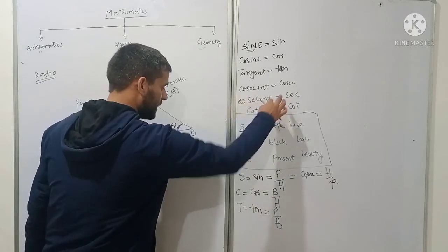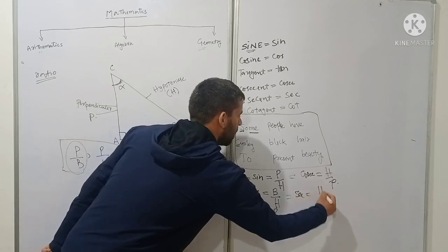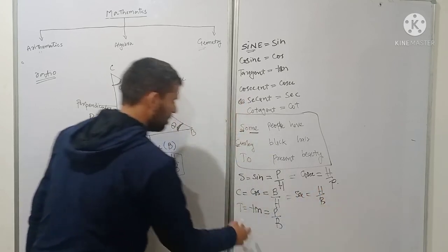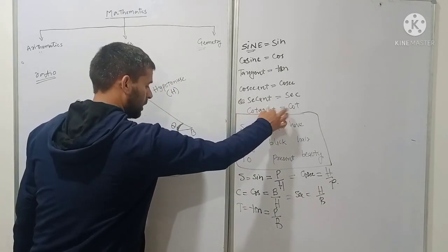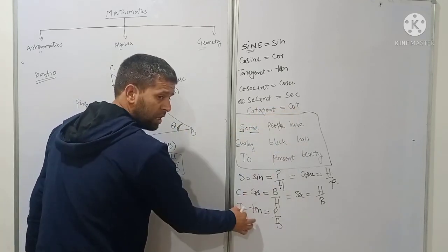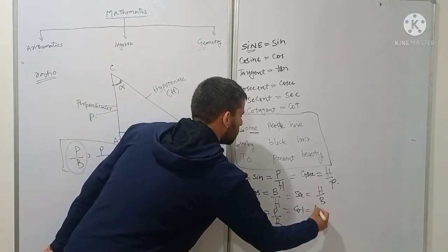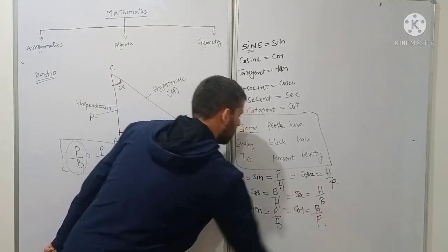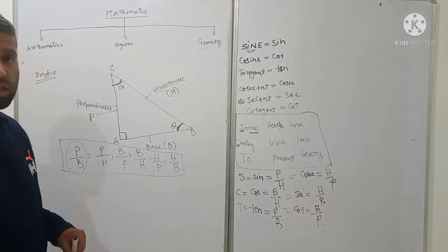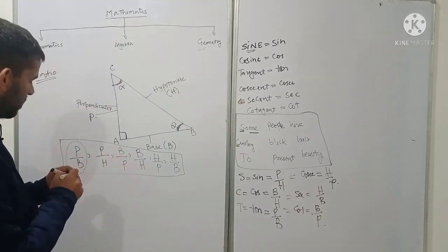Sec is the inverse of cos, so it means hypotenuse upon base. Cot is the abbreviation for cotangent, and cot is the inverse of tan, so it is nothing but base upon perpendicular. Hope you are getting all this.